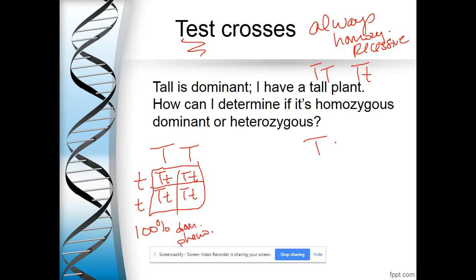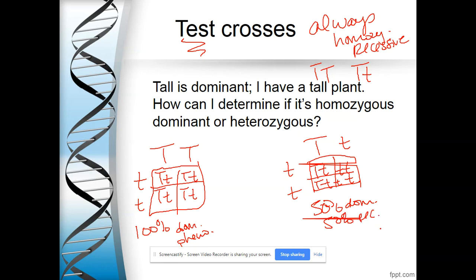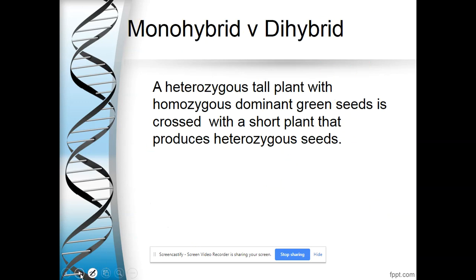But if my parent was in fact heterozygous and I cross that parent with my homozygous recessive test parent, then I should have 50% with the dominant trait and 50% with the recessive phenotype. And so with that test cross using homozygous recessive, I can figure out, well, statistically, if I've got a homozygous dominant parent or a heterozygous parent.